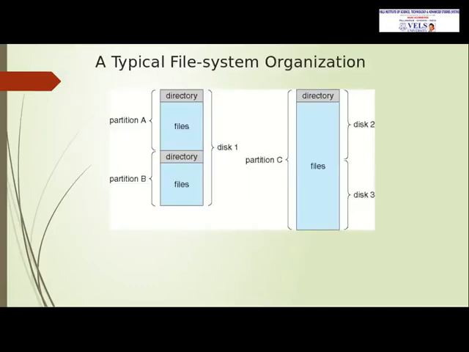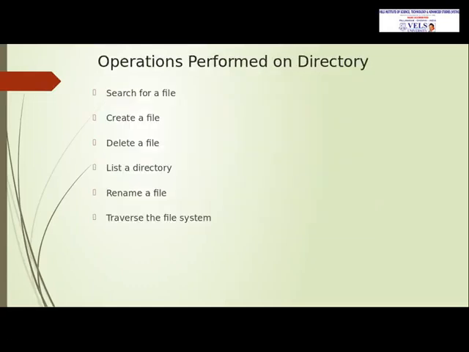Example here: first, disk 1 is divided into two partitions, and partition A contains some files. The information of the files is stored in the directory. Likewise, partition B contains some files, and the information of partition B is stored in directory 2. Second, where the partition is the biggest one, disk 2 and disk 3 are combined to create one partition C. Then operations are performed on the directory.